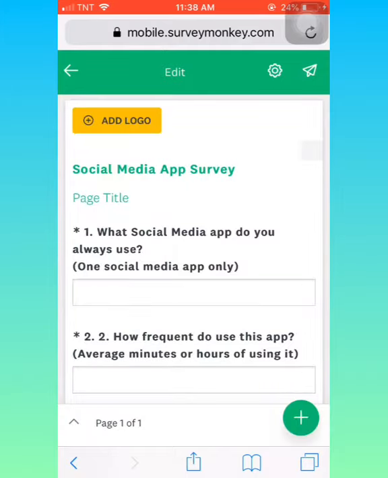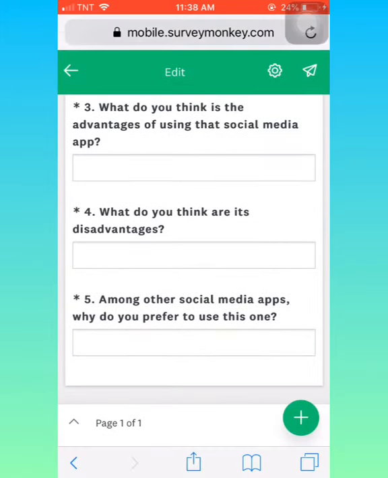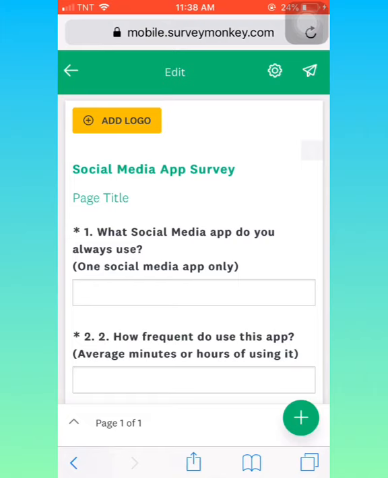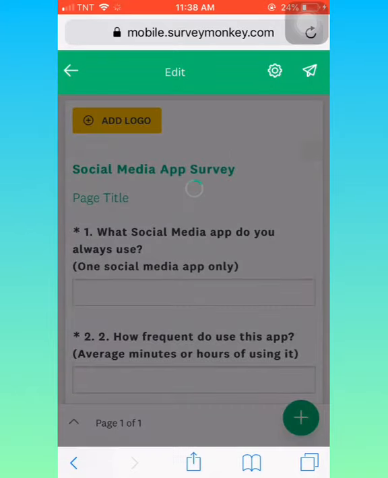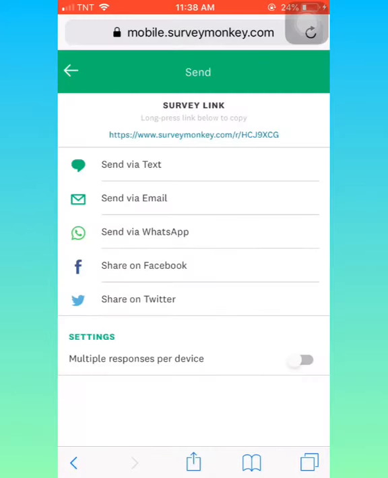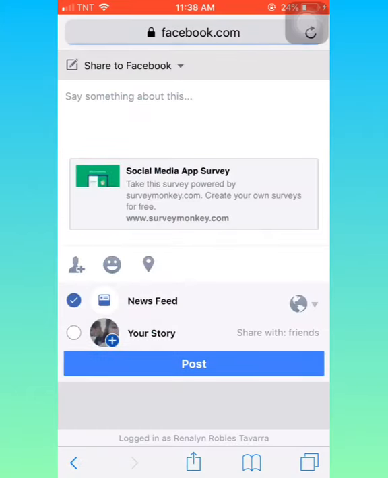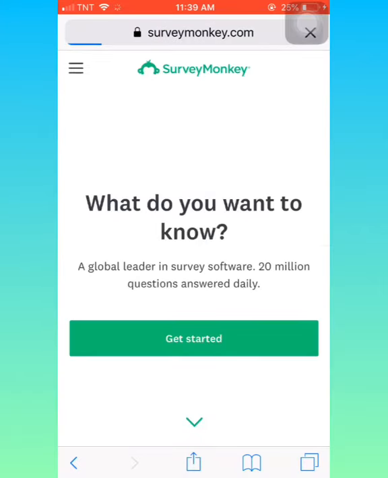So after composing your questions, you're gonna send it to your chosen platform, and you're gonna click that send button on the upper right corner. Then I chose to share it on Facebook, and then I click multiple responses per device. Since my account on Facebook is already saved on my Safari, then there's no need for me to log in, and then I'll click post.